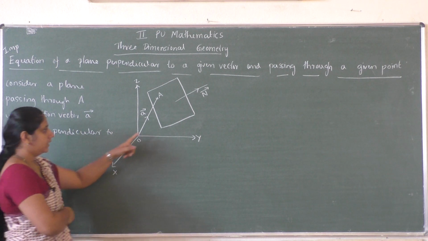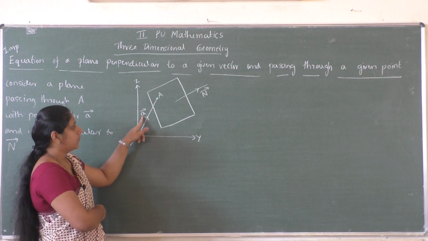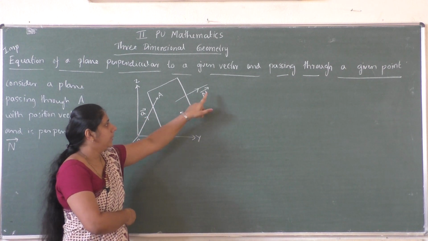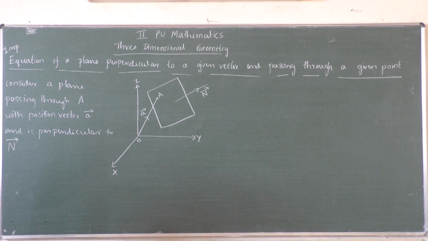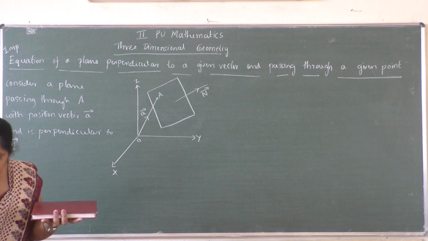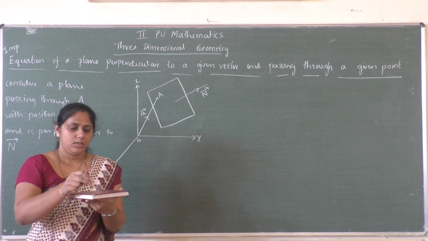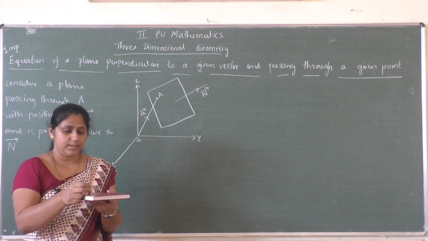So you have to consider a plane which is passing through a point A whose position vector is A vector, and let the plane be perpendicular to N vector. See, suppose this is the plane and this is N vector. So the plane will be perpendicular to capital N vector, right?